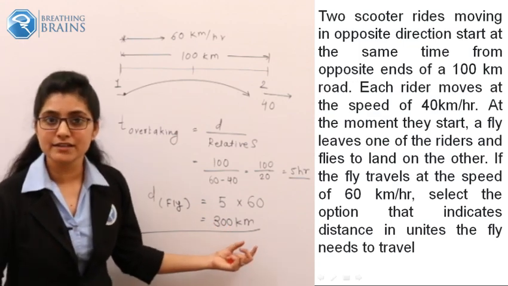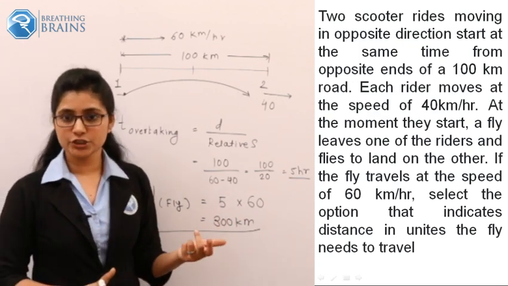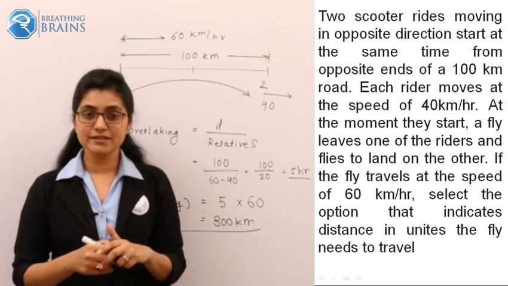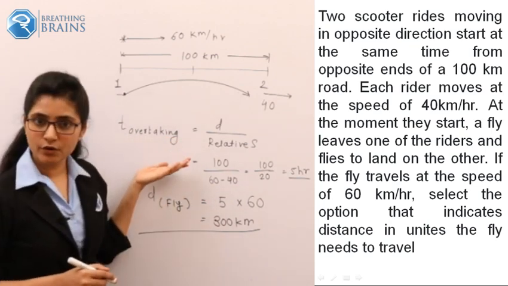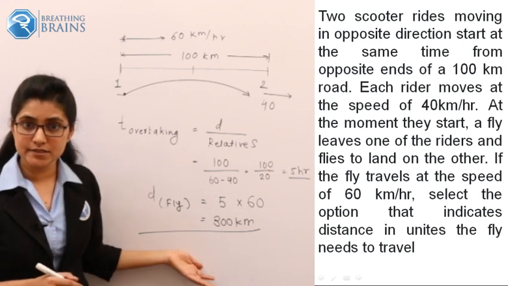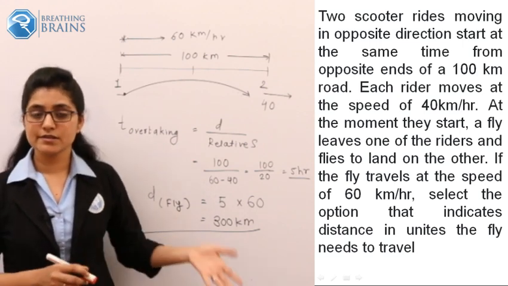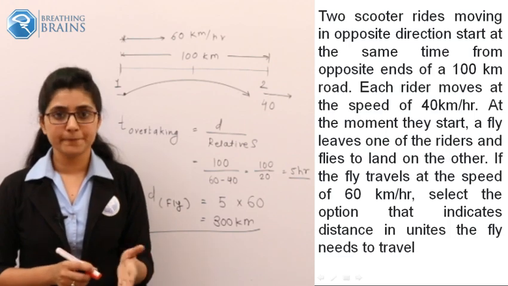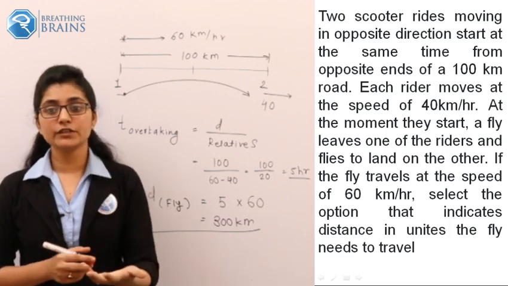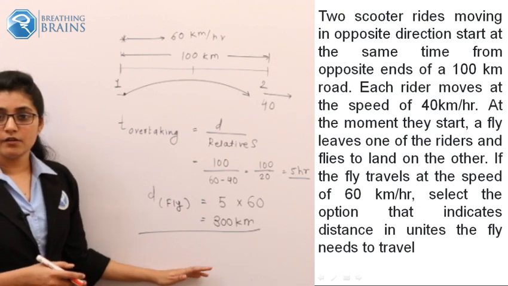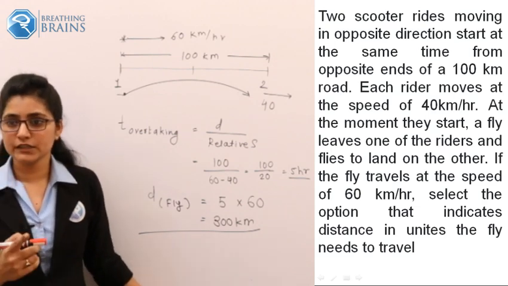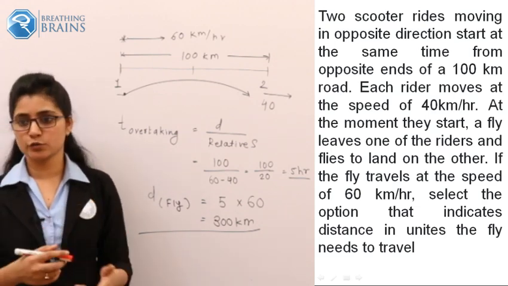Are you getting this? Have we calculated the speed? Have we calculated the time for overtaking? Have we calculated the distance? Okay, so this is our answer, 300 kilometers. So shall we move to the next question? Just go through our total calculation once again. Once you are done with this, please type 1 if you want to go to the next question.